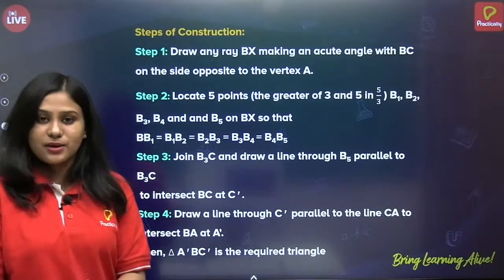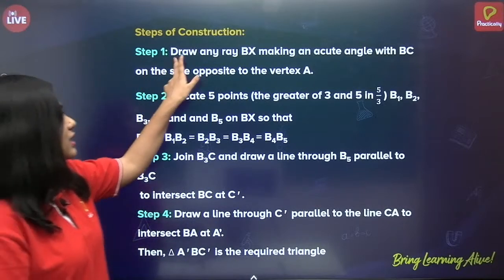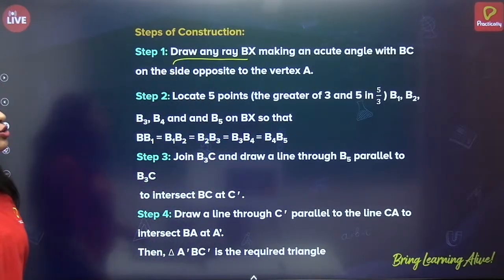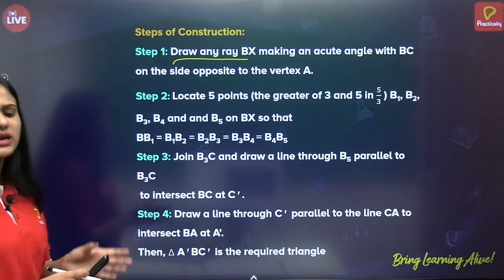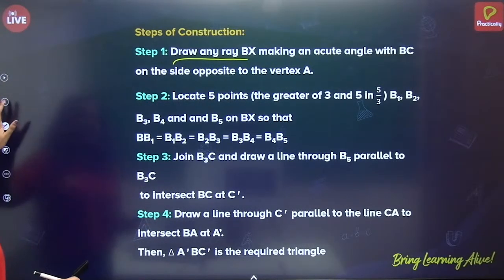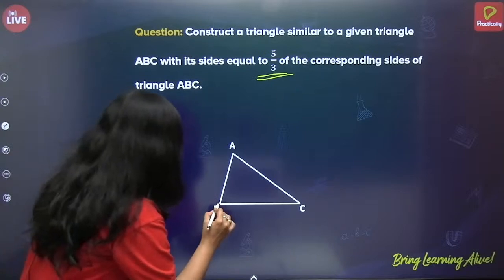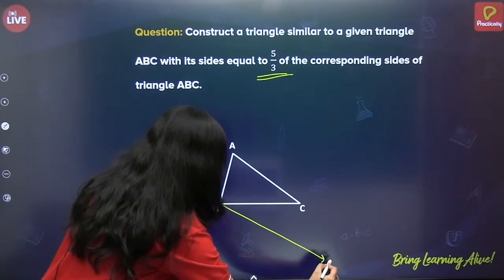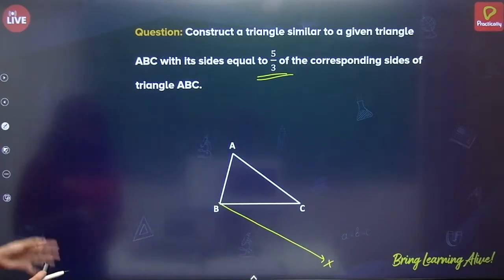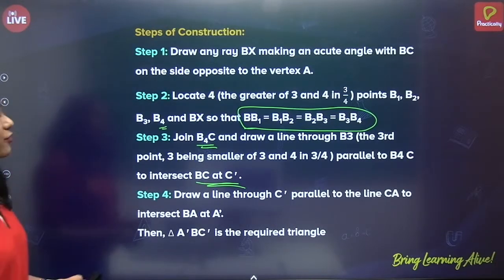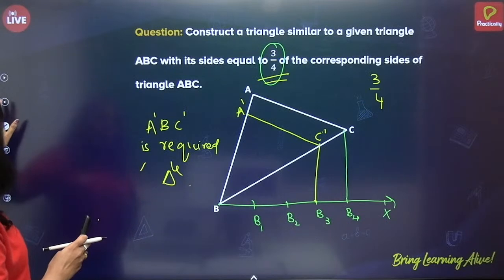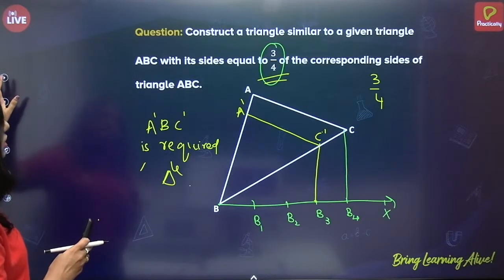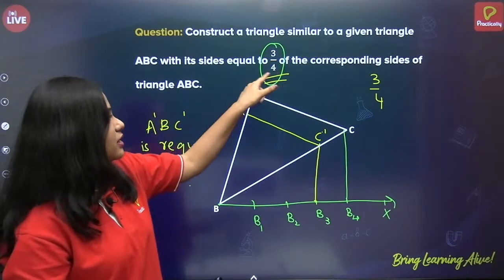It is the same, okay. So draw any ray BX making an acute angle with BC on the side opposite to the vertex A. It's the same step, correct? So let us join this B. Next, locate 4. Again, here also, we have taken the bigger number, correct?